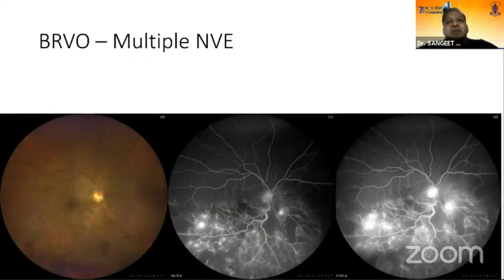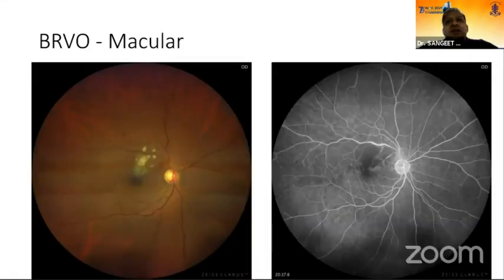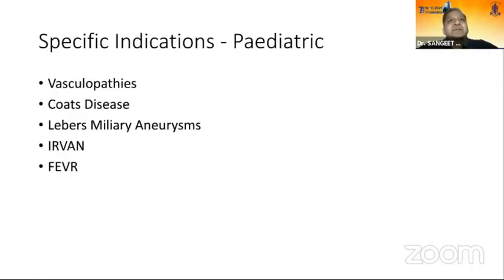Again, for picking up subtle new vessels, you can do a fluorescein angiography in branch retinal vein occlusions. For macular BRVO, if you plan to do a grid laser, you can pick up the area of ischemia by doing a fluorescein angiography and do a laser in that area.